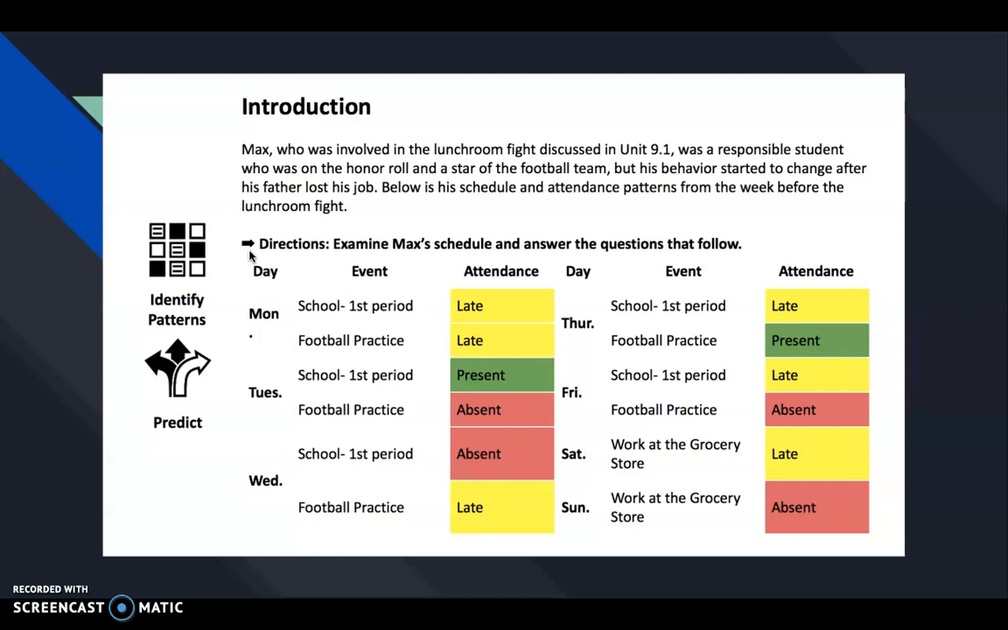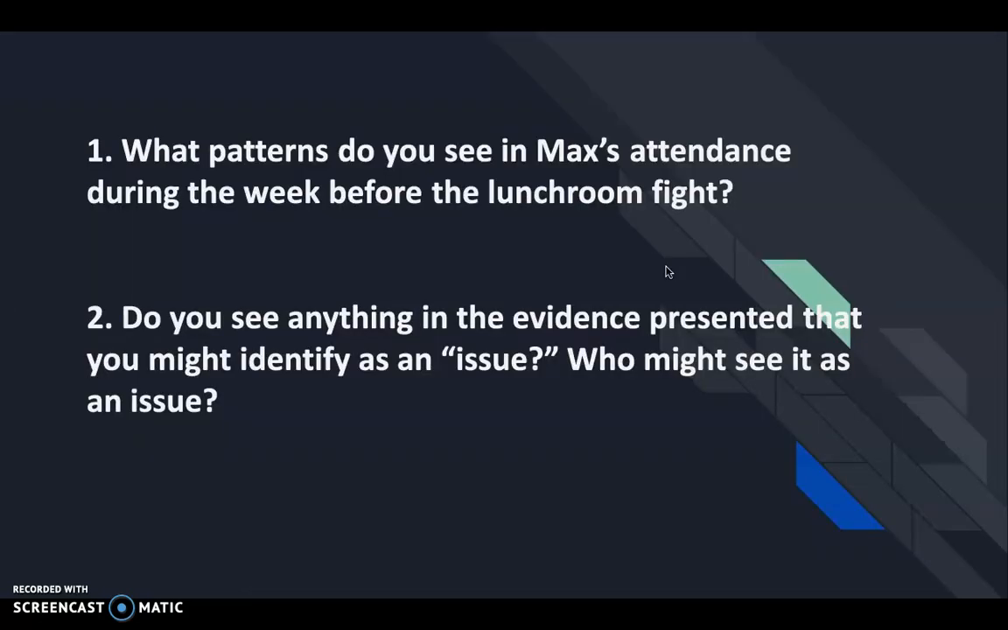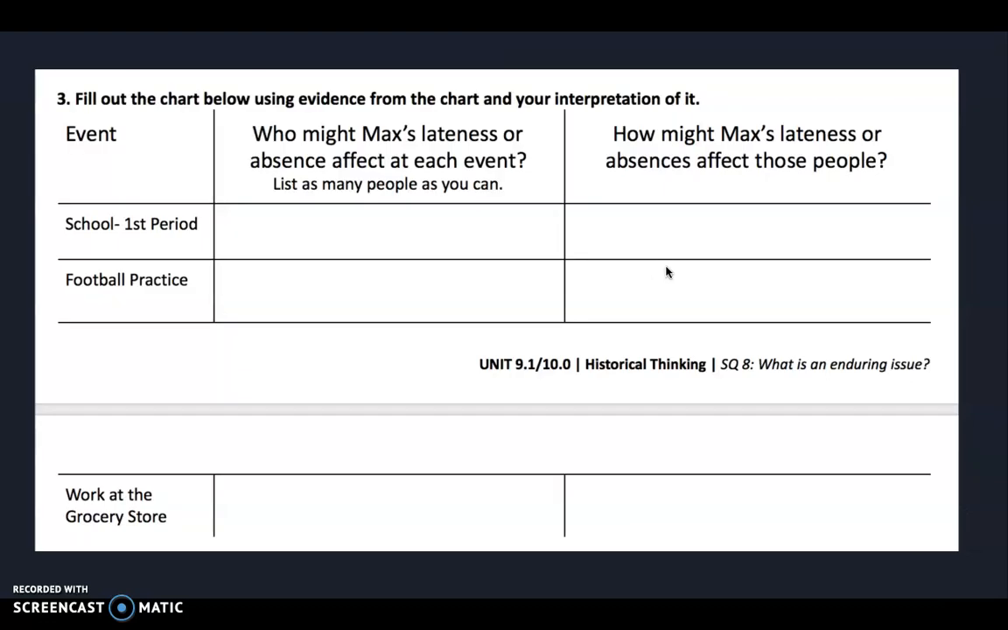If you guessed that he was either late or absent a lot from school, you are correct. If we look here, he's late to school, he's late to football, he's late to football again, he's absent from school and football here. So leading up to that lunchroom fight, he was absent and late a lot to school. That was a big issue for him. What patterns do you see in Max's attendance? He was absent a lot prior to getting into that lunchroom fight. Do you see anything in the evidence presented that you might identify as an issue? Yeah, the issue is that he was late and he was absent a lot.